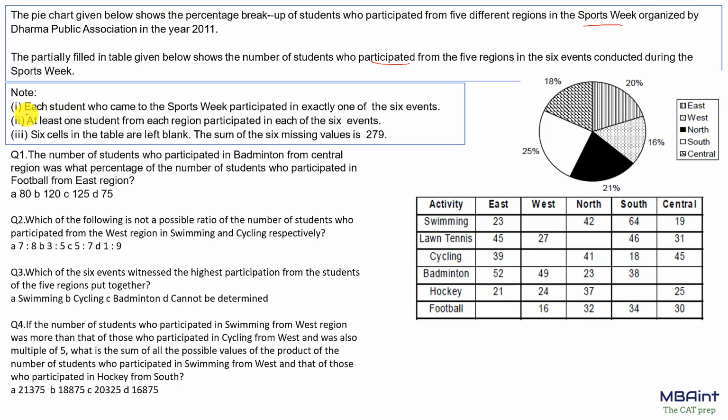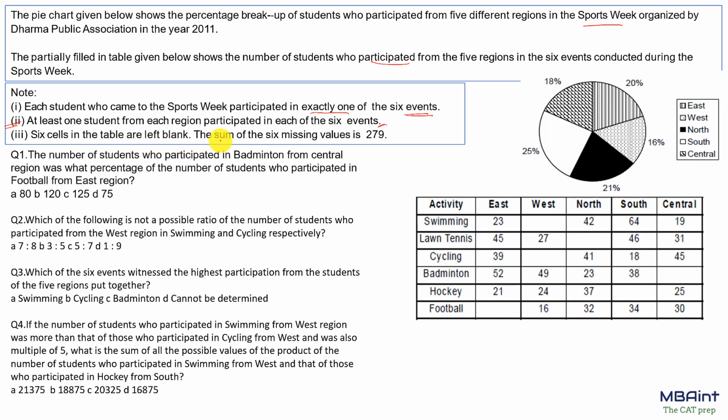Now let's see further. Each student who comes to a sports week participated in exactly one of the 6 events. So there is no multiplicity of the events in which a student participates. एक student आएगा तो एक ही event में participate करेगा. And only 6 events are there. There are no further events. Second point says that at least one student from each region participated in each of the 6 events. So at least one student participate करेगा. So it means that the minimum value in the cells left blank is 1.